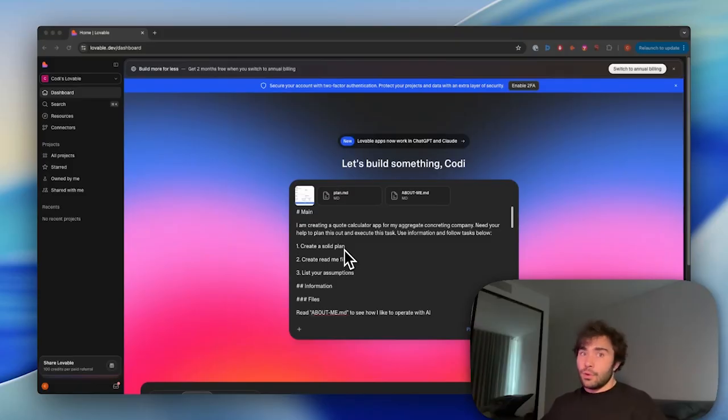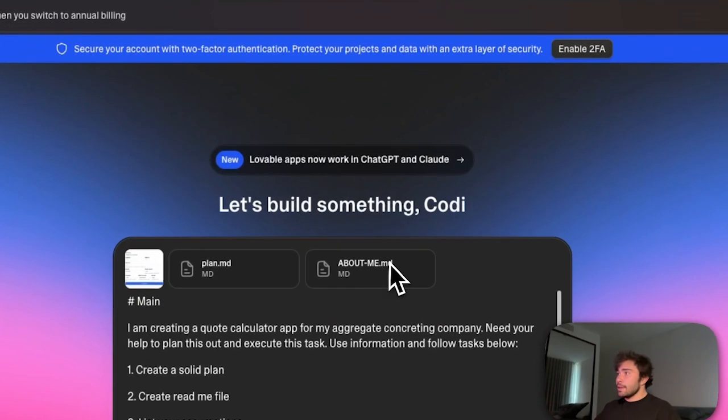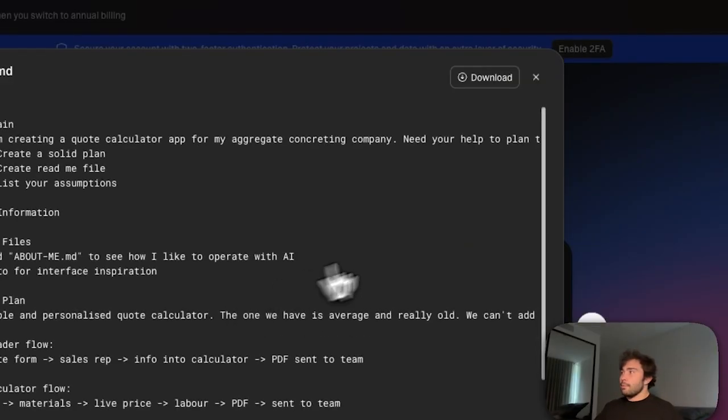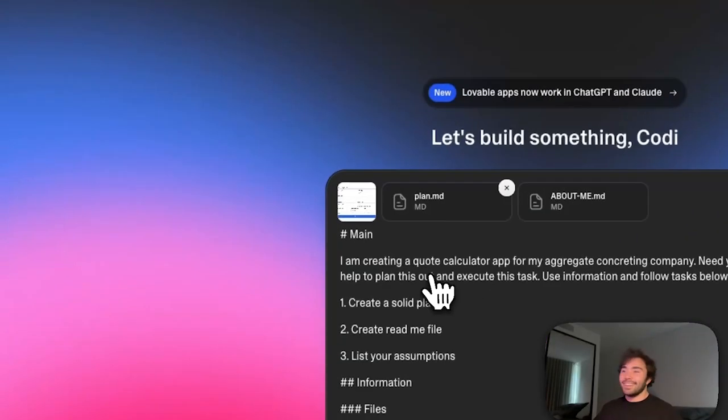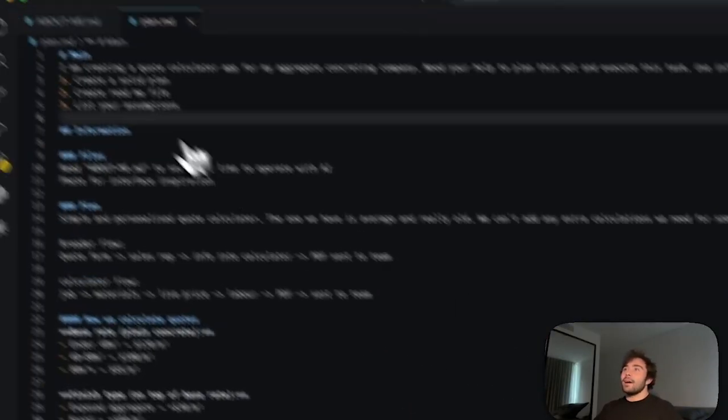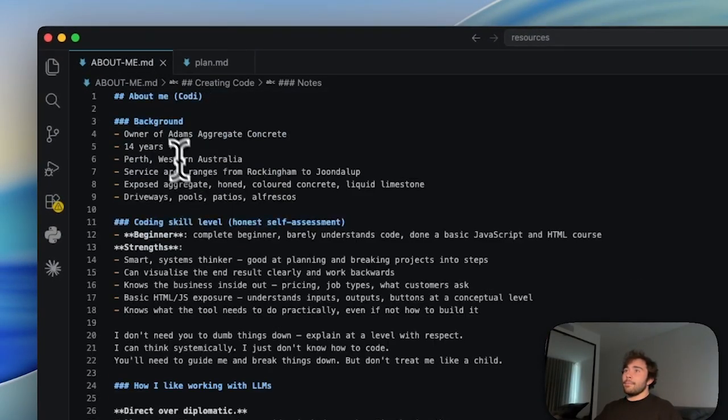Link in the description below to the Google Drive file so that you can follow along with these files, because they're quite long and I don't want to have to explain them for 10 minutes. But yeah, just putting into practice some of those things we talked about in the slideshow, adding in the rules file, which is about me.md, and the plan file that we spoke about before. Why did I click that? Anyway, that's okay.